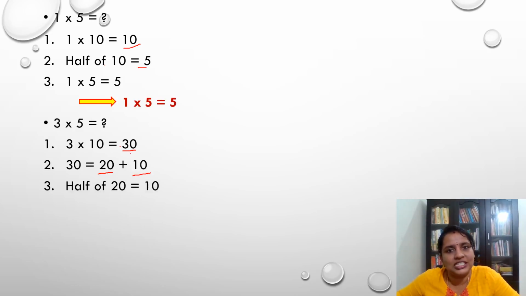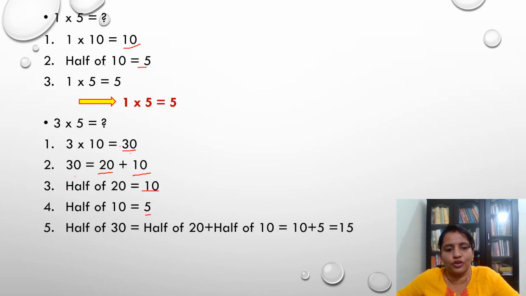Half of 20 is equal to 10. Half of 10 is equal to 5. Okay, I have got the half of 20, half of 10. What's the next step? 30 is equal to 20 plus 10. Then half of 30 is equal to half of 20 plus half of 10, isn't it? Yes, the same way I'm going to use. So half of 30 is equal to 10 plus 5, which is equal to 15. So 3 into 5 is equal to 15.